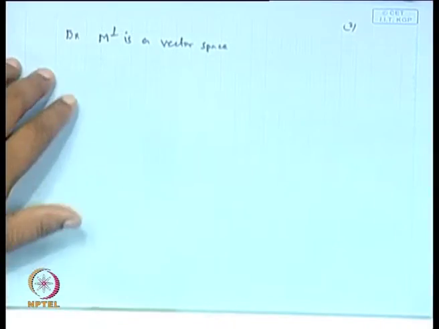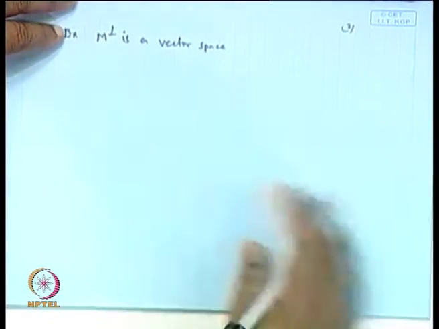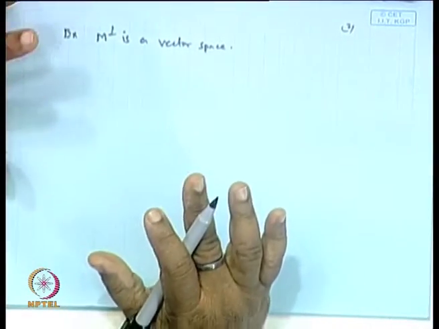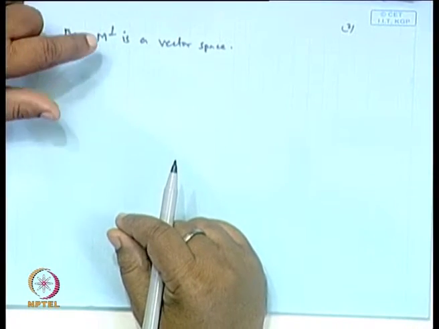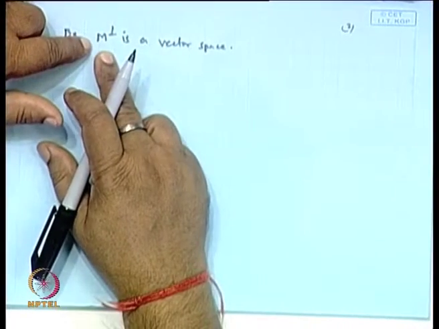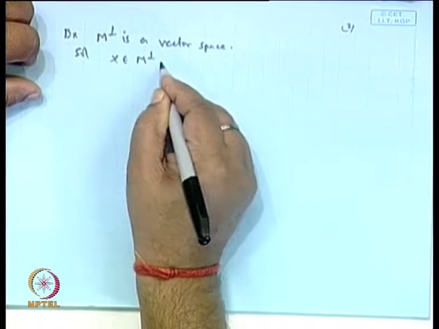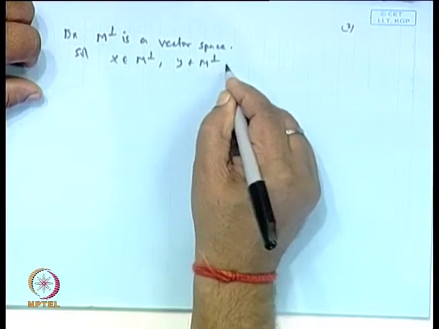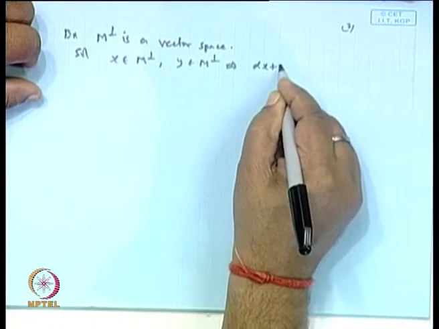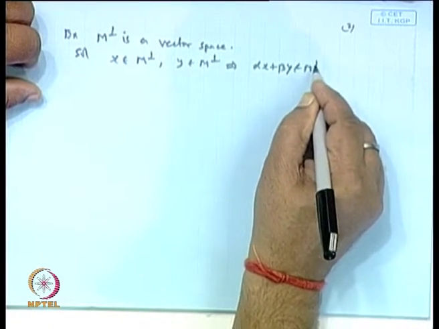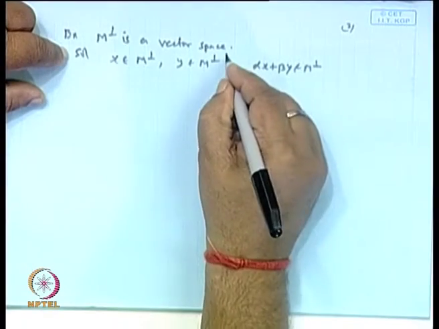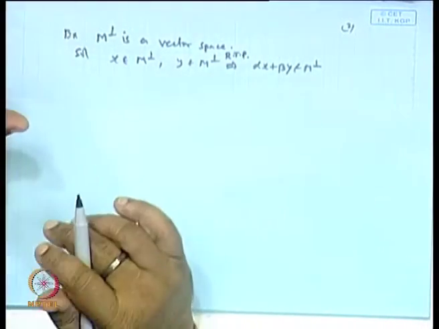Why was it not discussed? First, we want to show that this is a vector space. So, if x belongs to M perpendicular and y belongs to M perpendicular, it implies that alpha x plus beta y belongs to M perpendicular. This is required to show it is a vector space.